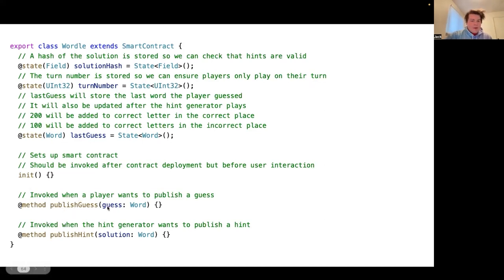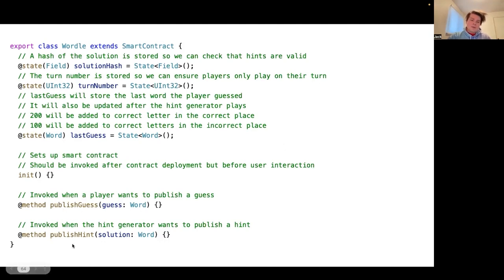So then we have this publish guess method. This accepts a guess. It's of type word. And we invoke it when a user wants to publish a guess. We add this method decorator at the front. This, again, just tells us this method is basically like a smart contract method. We expect users to call this, and when users call it, they can prove that they did so correctly and get something out of it that they can put into a transaction.